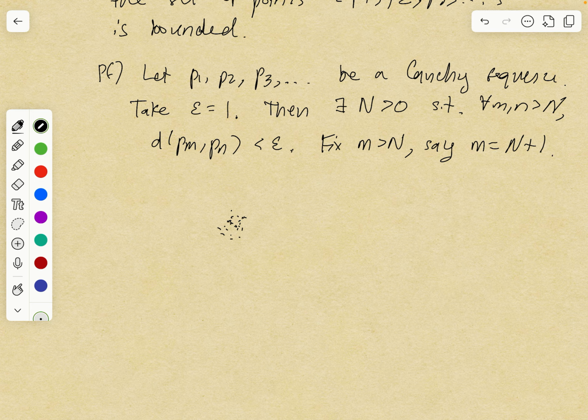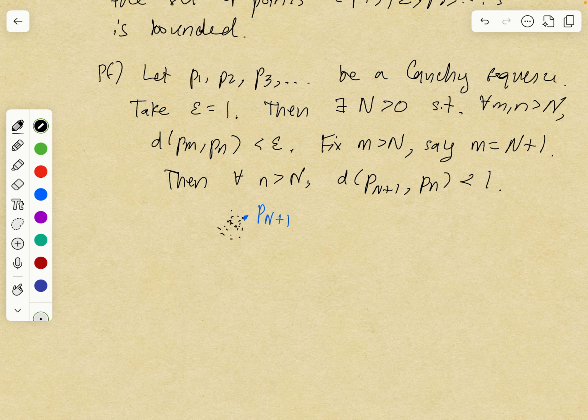So you have this point p sub N plus 1. Now, for all little n greater than capital N, the distance between p sub N plus 1 and p sub n is less than 1.